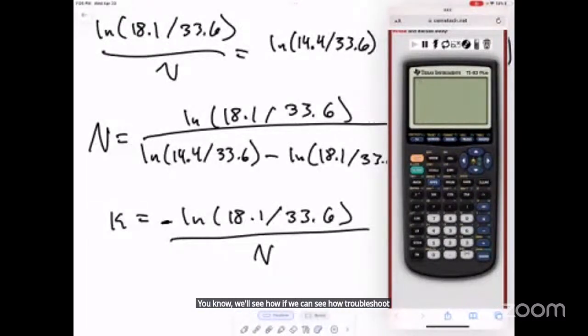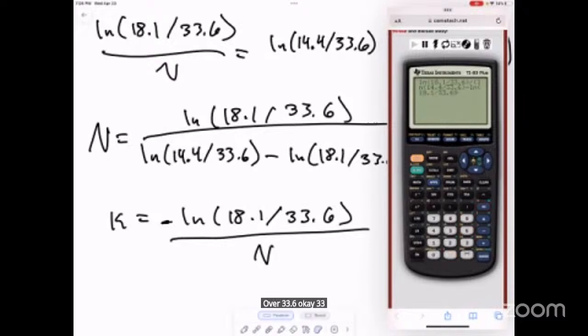Natural log of 18.1 divided by 33.6, all of that divided by, on the bottom, natural log of 14.4 over 33.6, minus the natural log of 18.1 over 33.6.